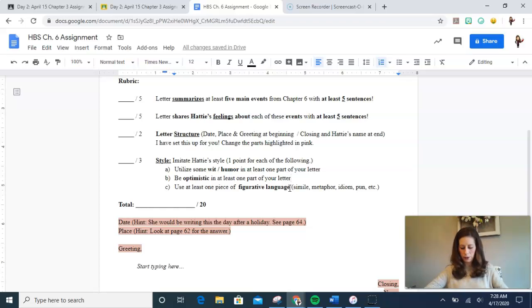All right, optimism. Here are some example passages. So when she's talking about the snow and all the difficulties of homesteading and going out early in the morning to milk the cow, and Violet's not very cooperative, she says, sometimes I feel as if this Montana winter is Goliath and I am David. So that shows her difficulty, but then she's optimistic. She says, I can only hope my ending is victorious as his, rather.